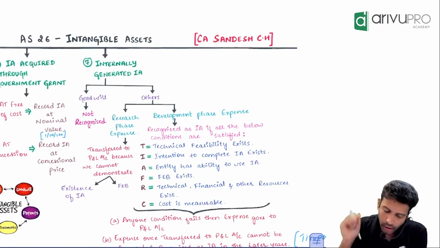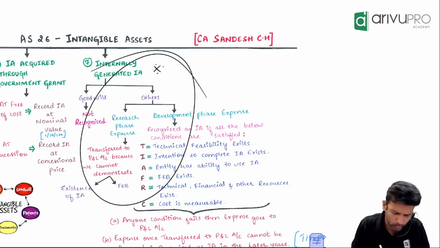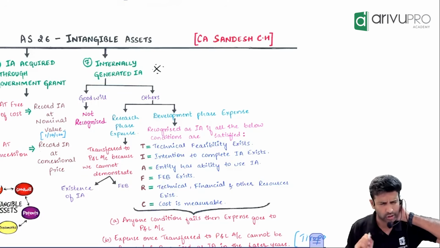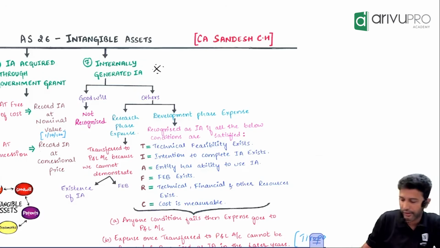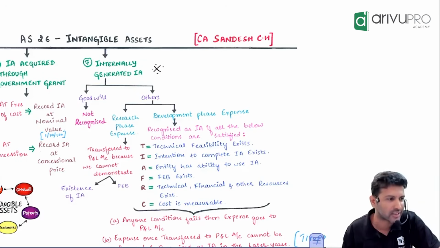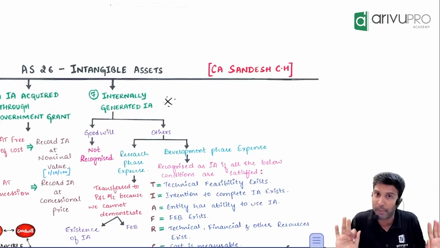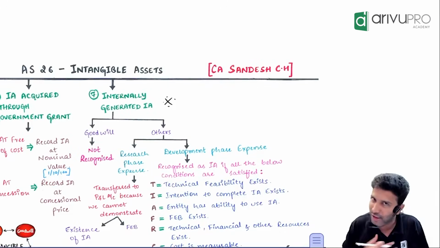Next, this is quite important from this particular standard. Usually a lot of questions from this have come in the past and it has good scope. It is one of the examiner's favorite topics from this standard. I'm not saying this will come in this attempt, just that it is the examiner's favorite. I don't know what will come. If I knew, obviously I would be the first person to tell you. I am not setting the paper.